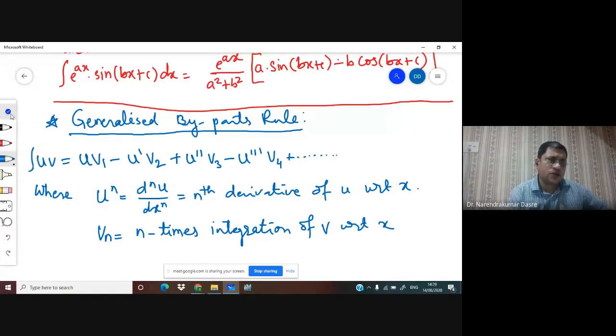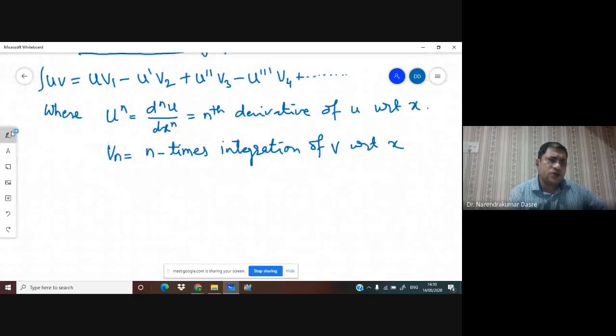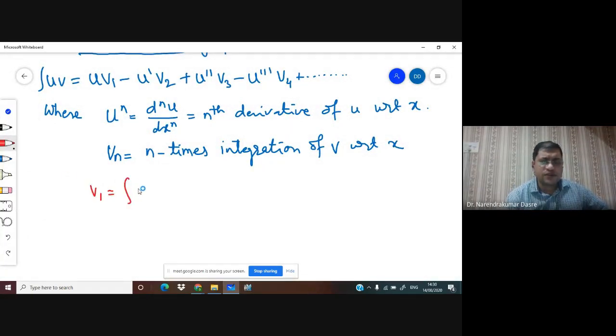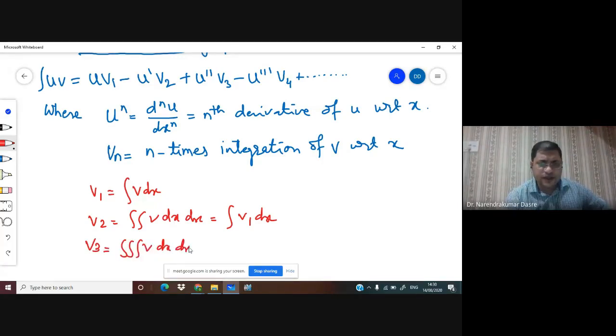Okay, so how will it look? For example, I can have v1. So what is v1? V1 is the integration of v dx. What will be v2? V2 will be the integration of v1 dx, that is two times integration of v dx. Suppose v3, then it is going to be the integration of v2 dx, that is three times integration of v dx.